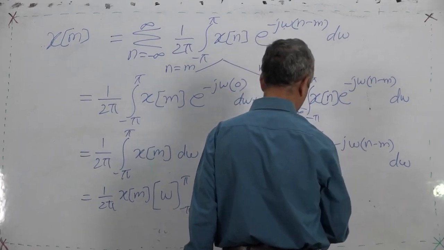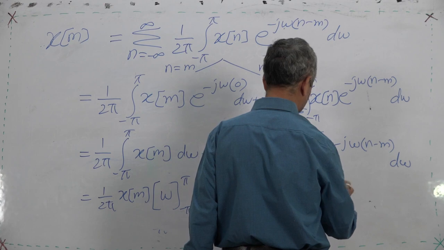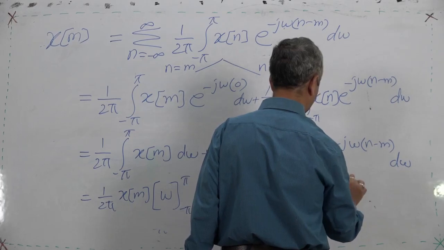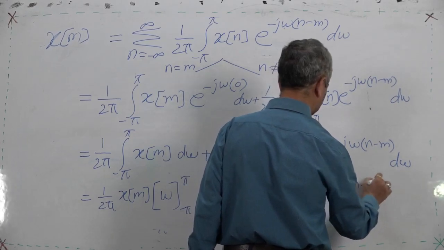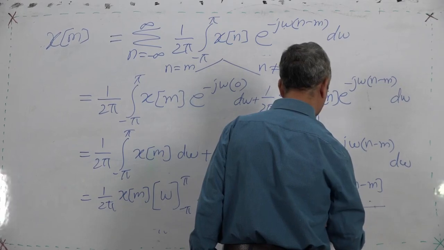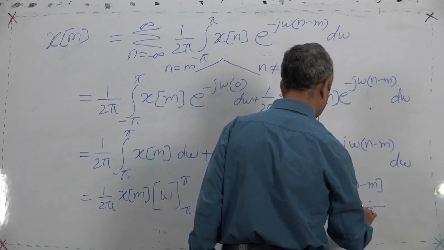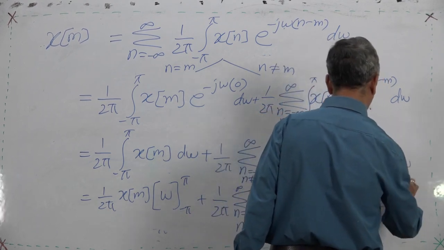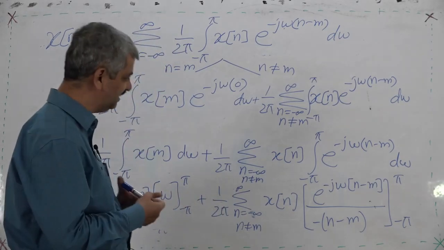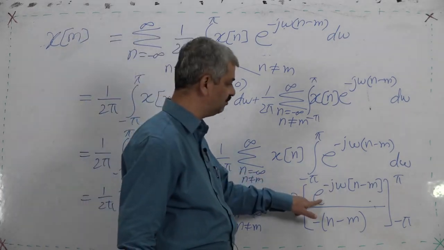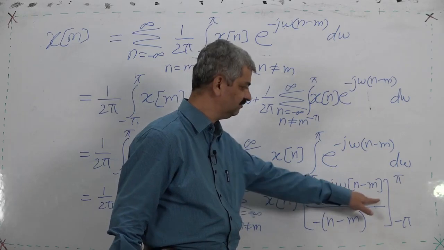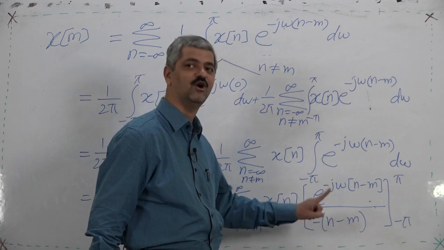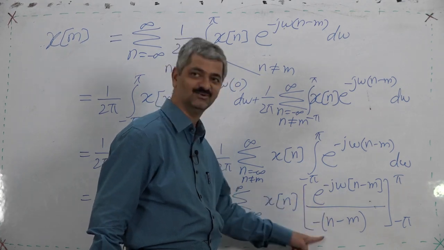e raised to minus j omega (n minus m) upon minus j into bracket (n minus m), from minus pi to pi, and obviously this numerator will be 0 and the denominator will not be 0, meaning this answer will be 0.